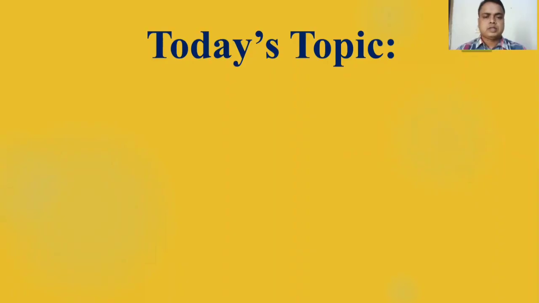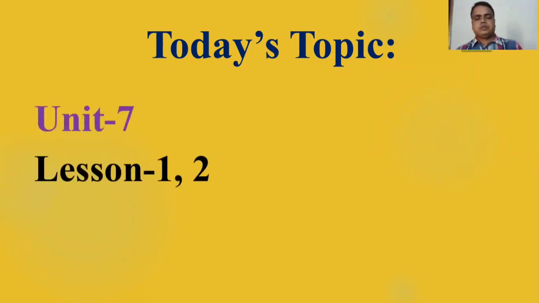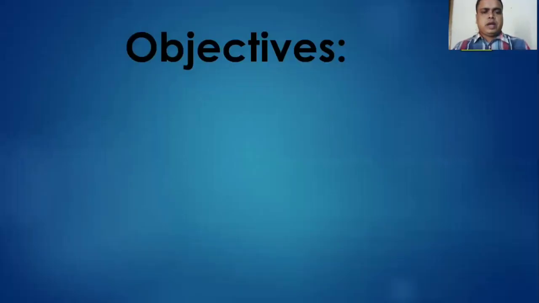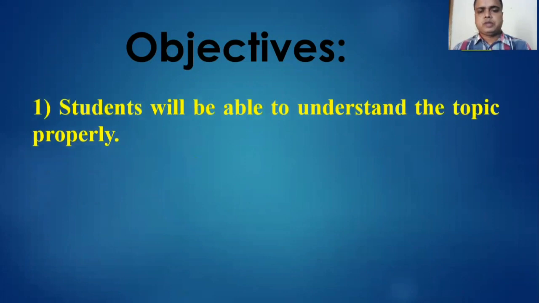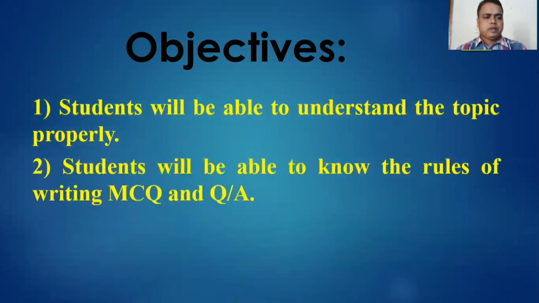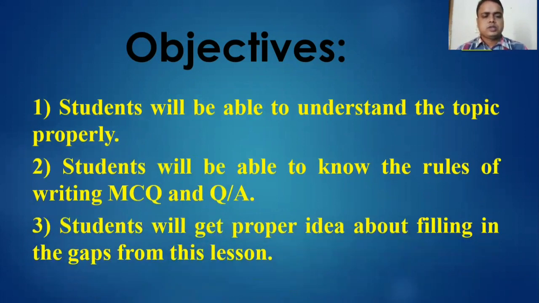Okay, dear learners, our today's topic is here, Unit 7, Lesson 1 and 2. And the objectives are here. Students will be able to understand the topic properly. Then students will be able to know the rules of writing MCQ and question answers, and students will get a proper idea about filling the gaps from this lesson.